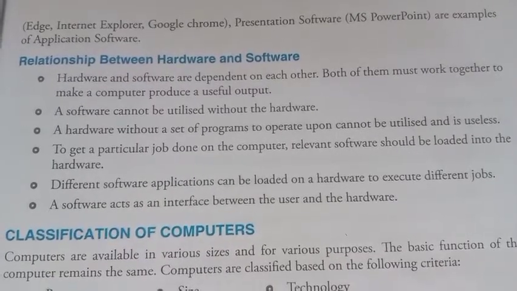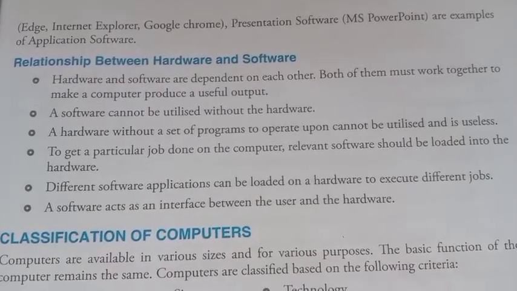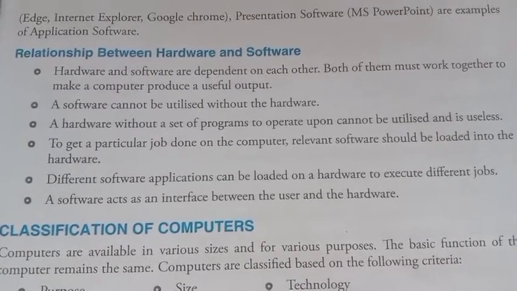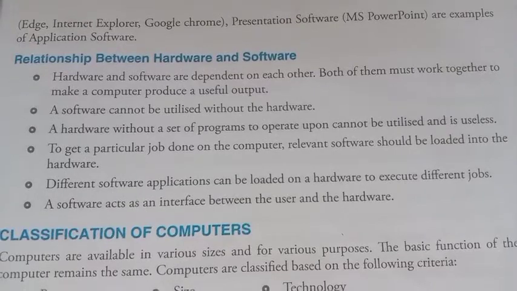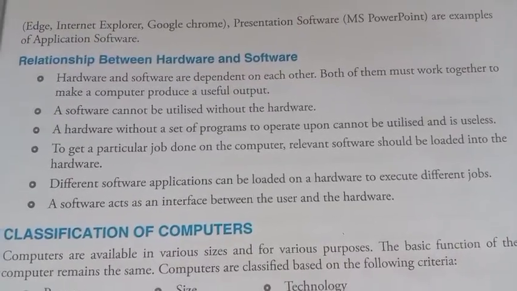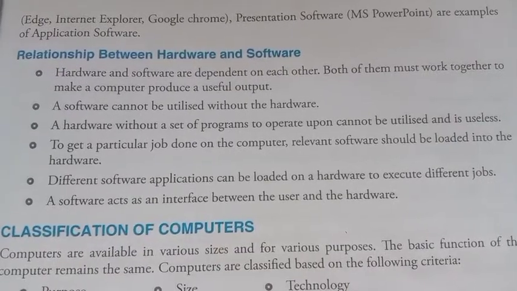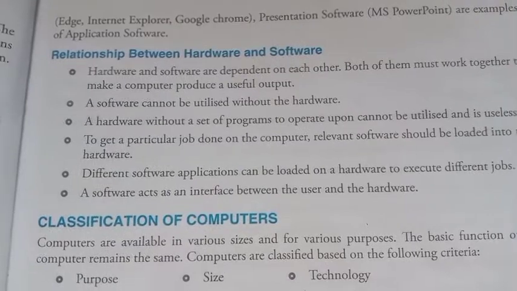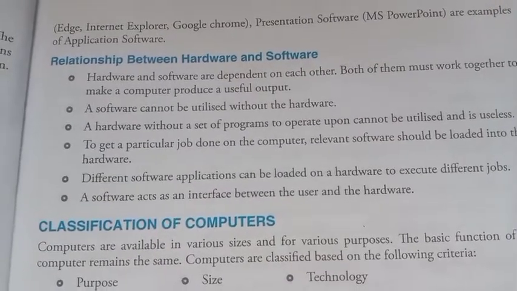People use the power of the computer for different purposes. We have already divided the computer into three parts: hardware, software and user. So let's talk about hardware. What is hardware?